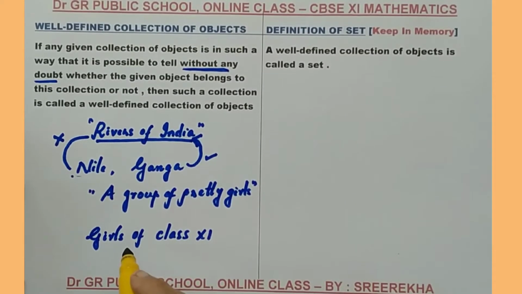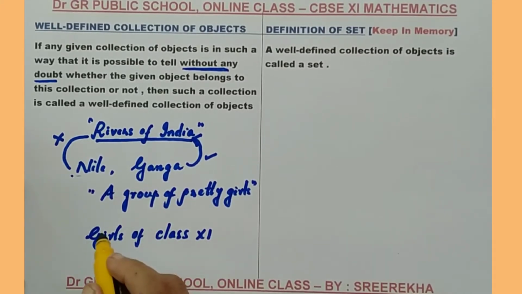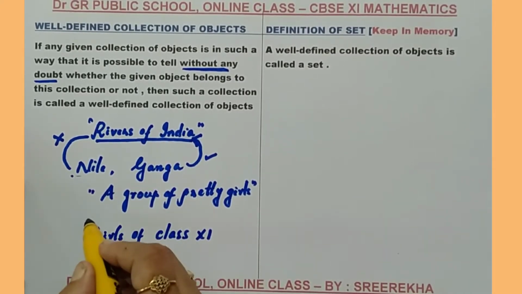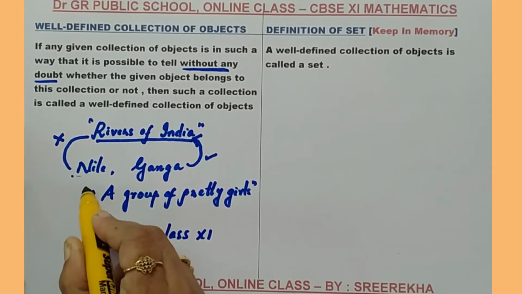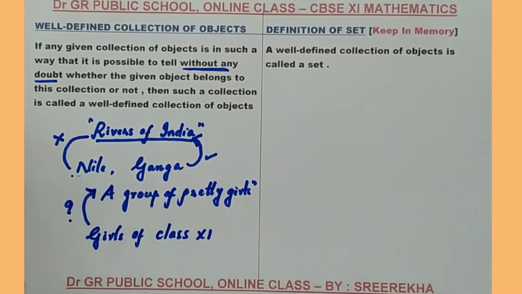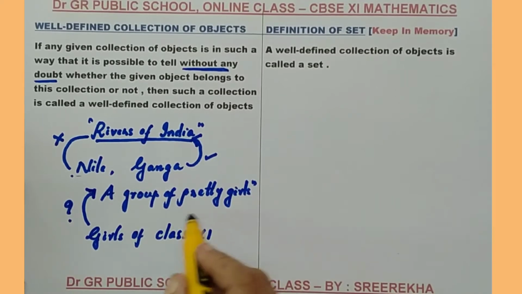I am sure you will be in doubt whether a girl belongs in this group or not, because a girl who seems pretty in the eyes of one person may not be pretty in the eyes of another. So, this is not a well-defined collection.